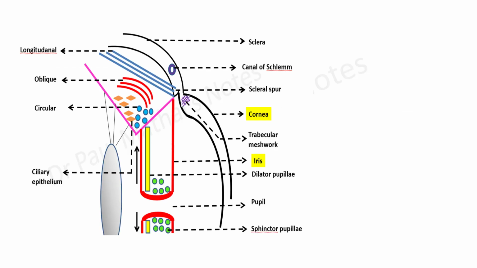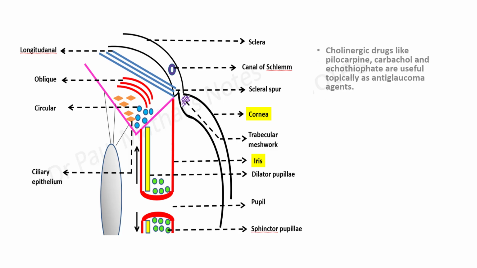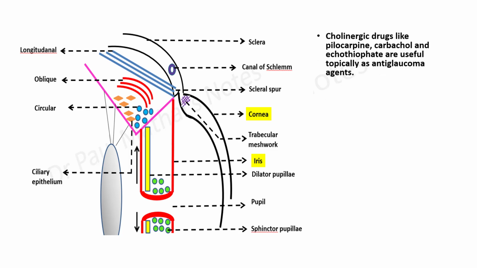Now, these directly acting cholinergic drugs, like pilocarpine and carbachol, and the indirectly acting cholinergic drugs like ecothiopate, these are useful topically as anti-glaucoma agents.